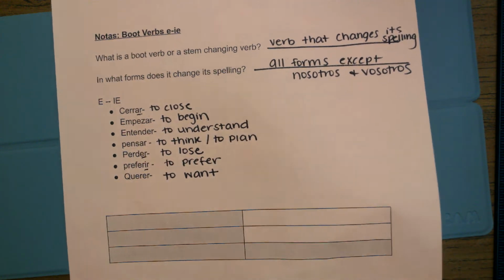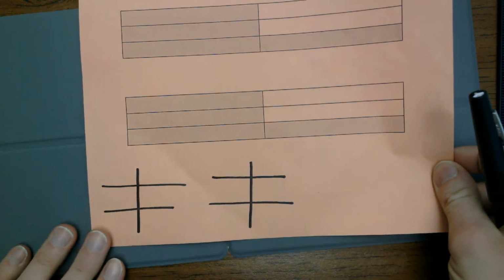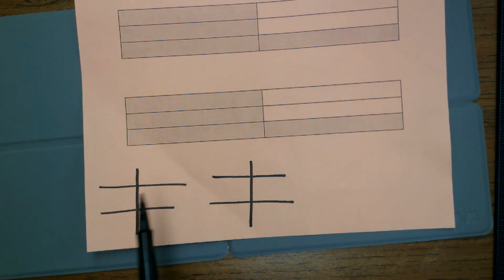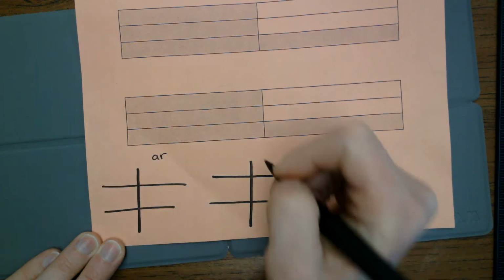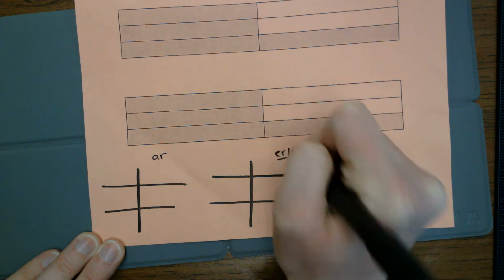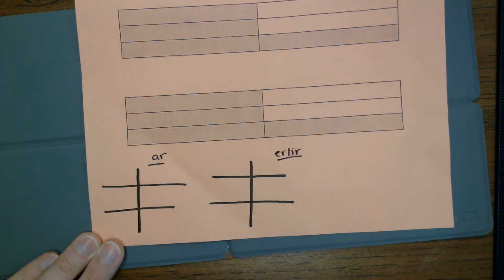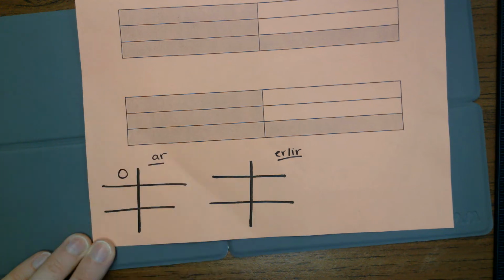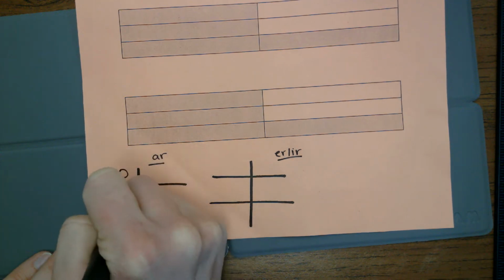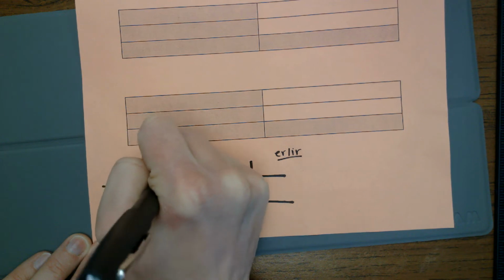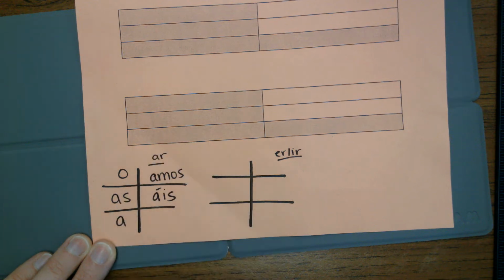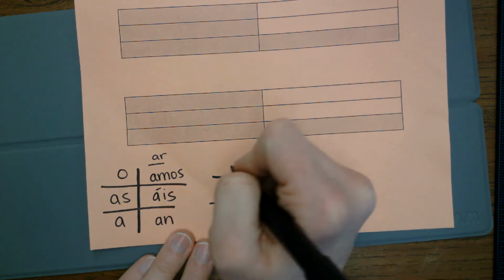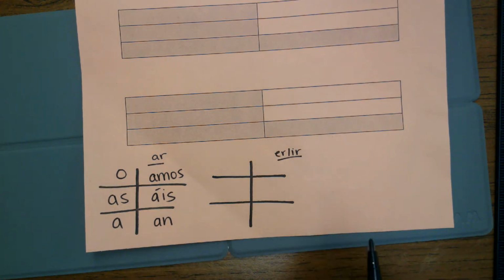So at the bottom of your note sheet, I'm going to just jump to the bottom real quick. We have these charts here. And we're going to just add our verb endings just so we have it all in one spot. So remember, we have AR endings, we have ER and IR endings. So if it's an AR verb, our endings, we have o, as, a, amos, áis, and an.